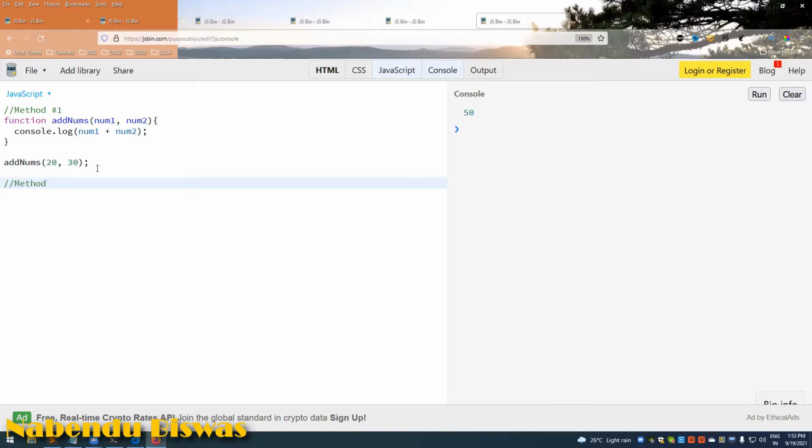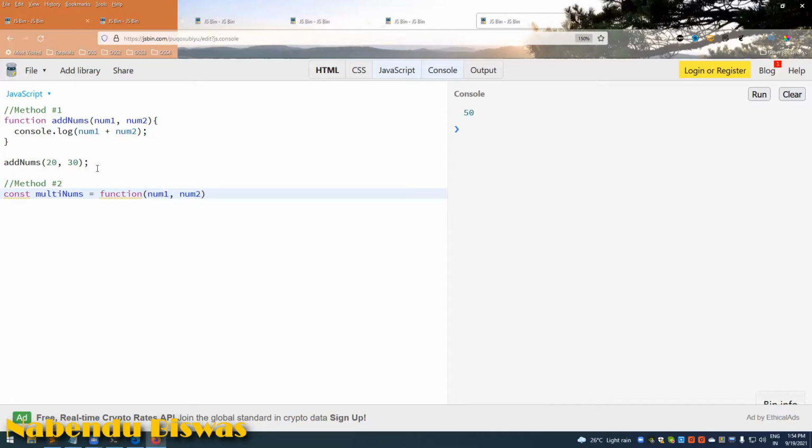So method number 2 is const multiNums. Here we are declaring a variable, and this thing is only possible in JavaScript, no other language.